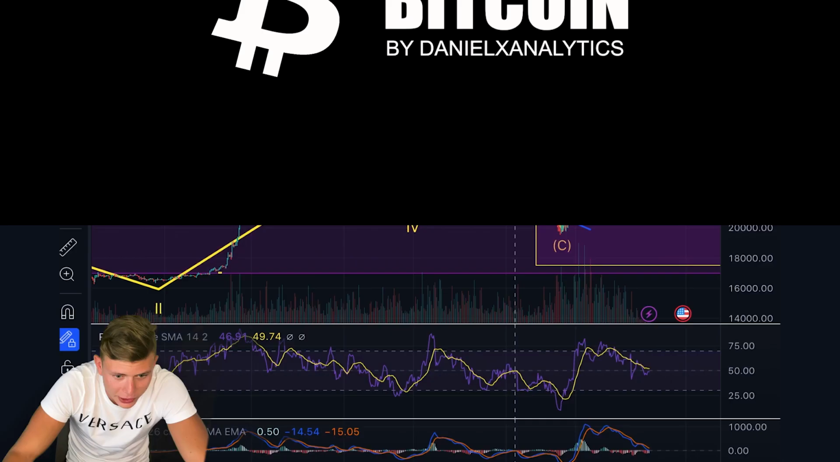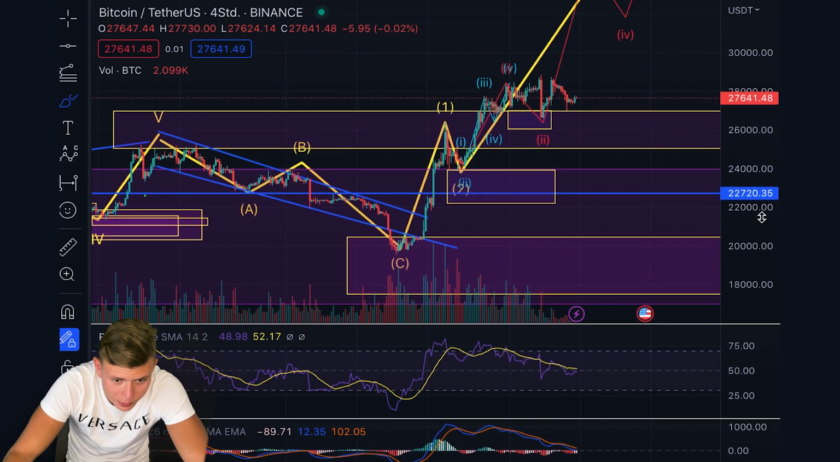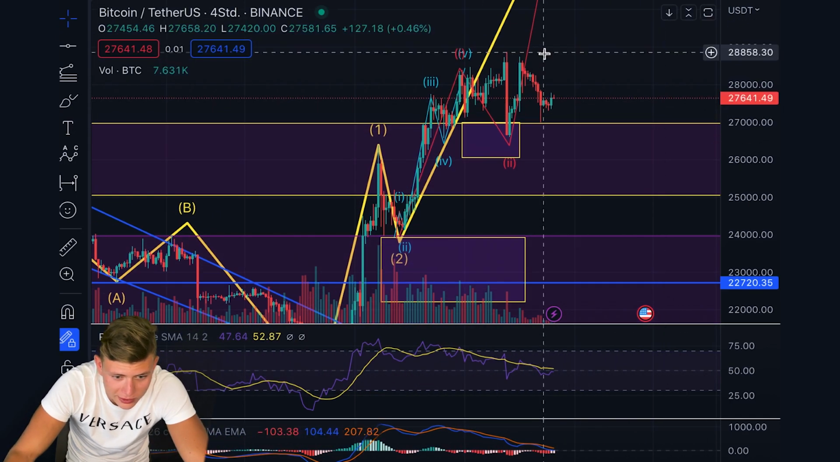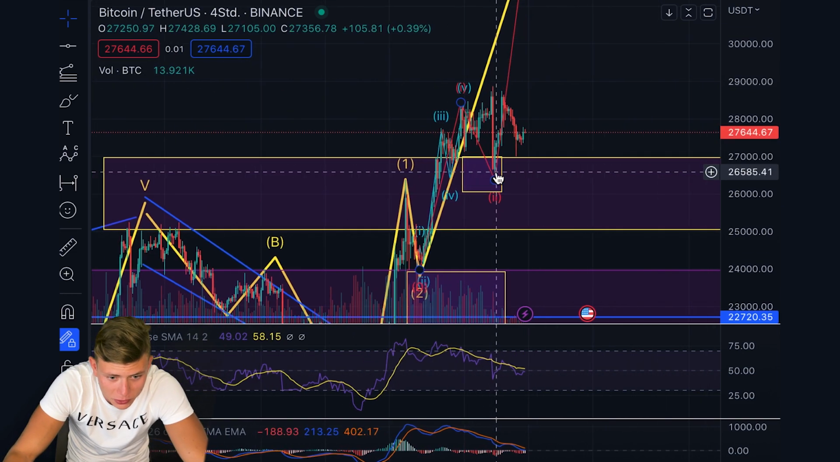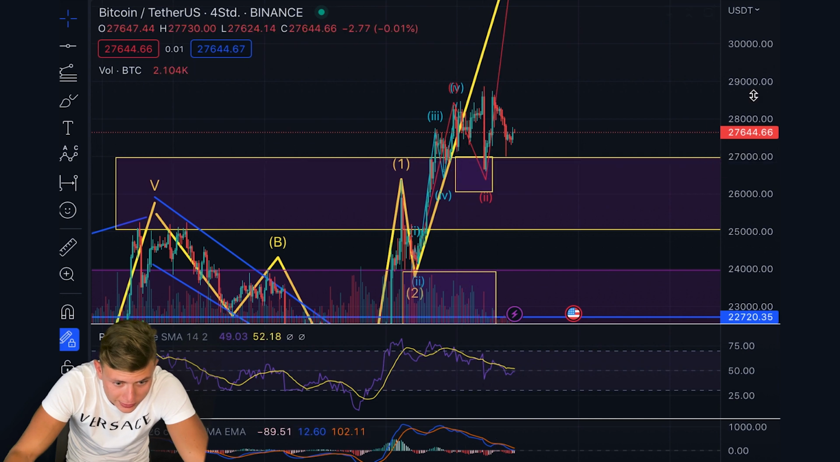If we're looking at the Bitcoin chart, you can also see that we held previous support. The bounce we got wasn't too strong, I have to admit. But we, of course, held previous support. We didn't drop below it. We also held the support area.